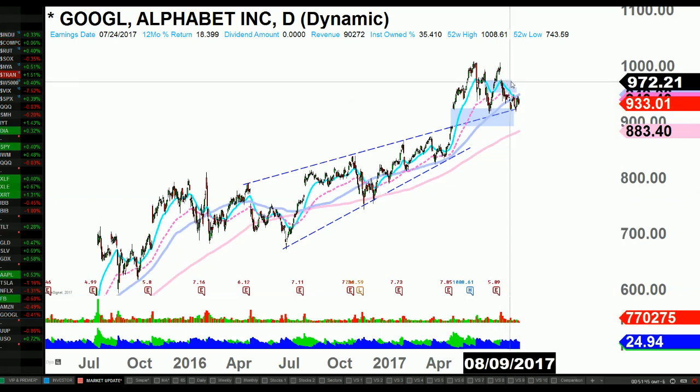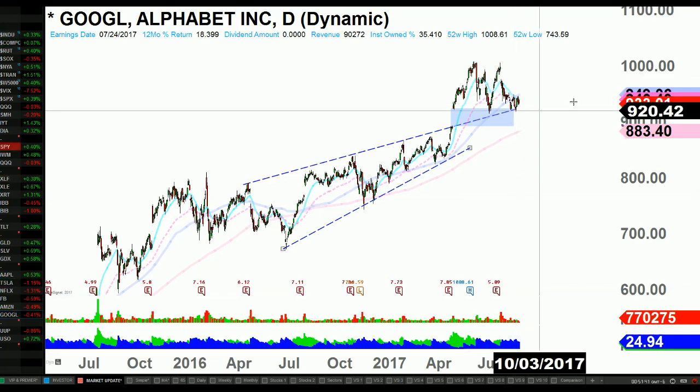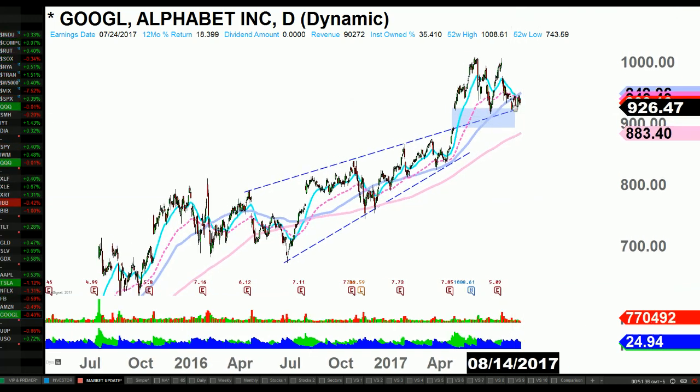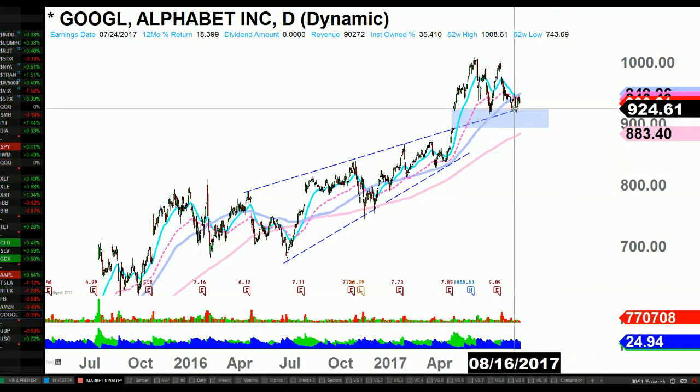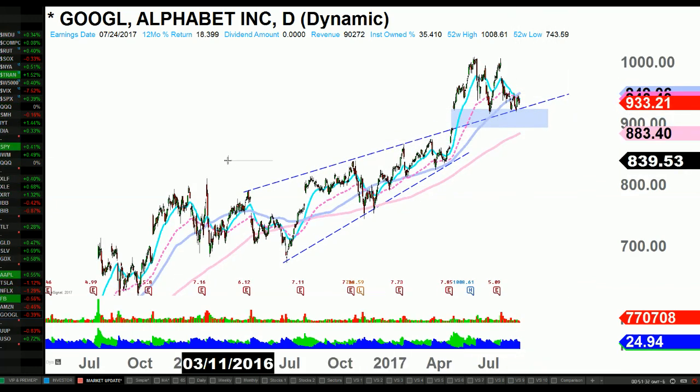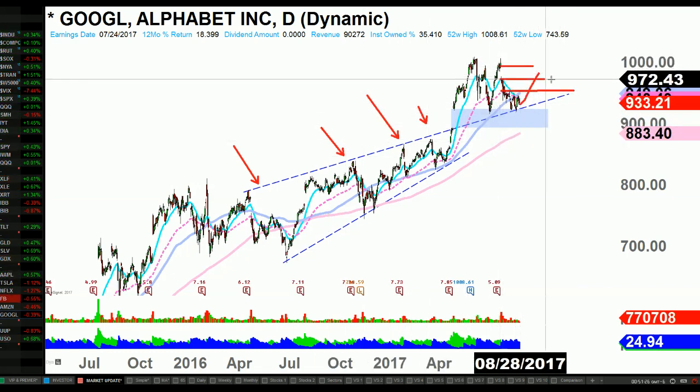Google's been struggling here a little bit. We got a double top here. I'm just doing a little bit of maintenance on these. I don't have any position on Google, so I don't really watch it, but I'm doing this analysis for you guys. This is where we found support right there. Old resistance, new support. So there's a good chance, if you can get above 951, it continues higher, but keep in mind the gap is here.